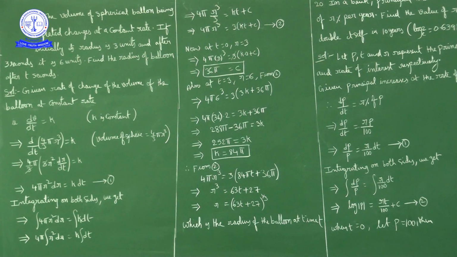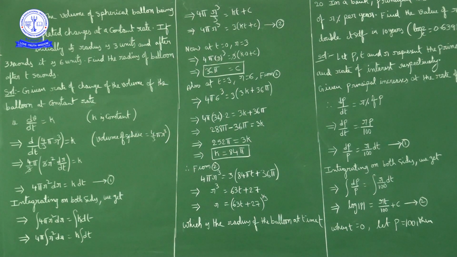Substitute c value here. Further, one more condition is given. After 3 seconds, r is equal to 6. Means when t is equal to 3, radius is 6. Okay, substituting t is 3, r is 6 and c value 36 pi. So what we get? 4 pi into 6 cube is equal to 3 into 3k, because time is 3. Okay, t is 3, 3k plus c value 36 pi. Okay, after simplification we got k value as 84 pi.